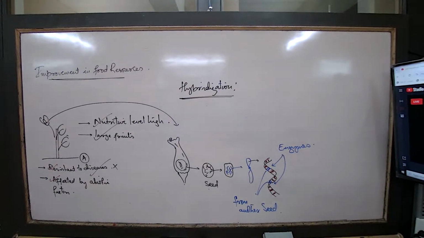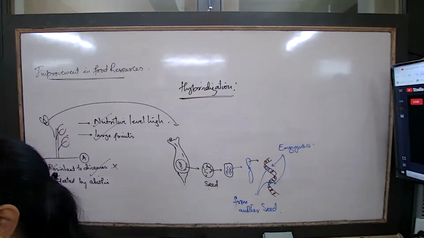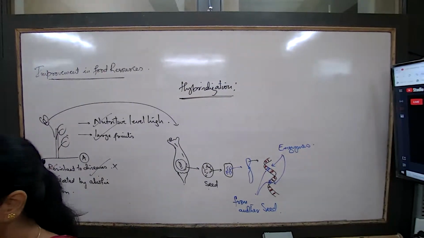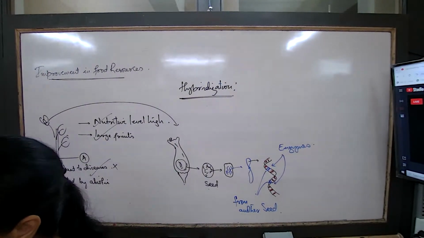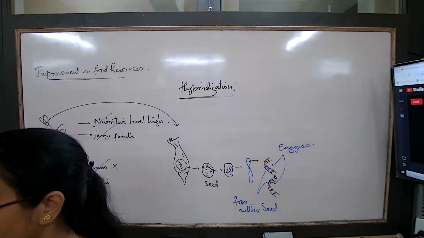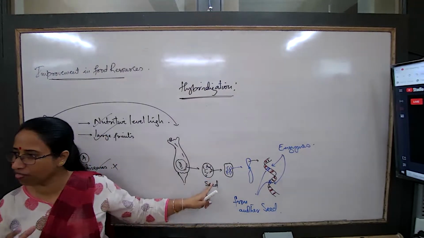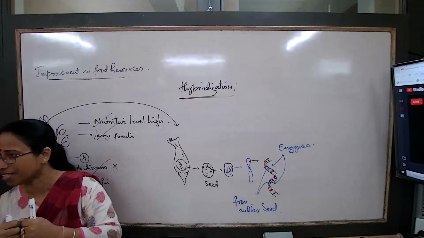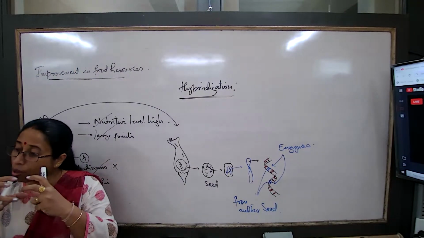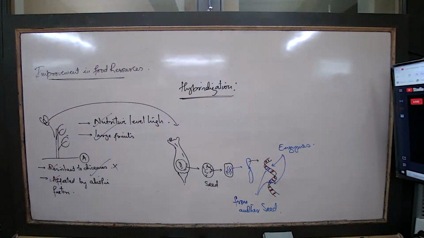Rapid cell division will happen, the cells will grow. What will a group of cells give rise to? A group of cells will form a tissue, and then small saplings will get formed. So these modified group of cells that the scientists have selected and changed. They will not change the whole seed. They will maybe take only 100 cells, a small part of the seed, some 100 cells, 200 cells. They will select, make some changes.